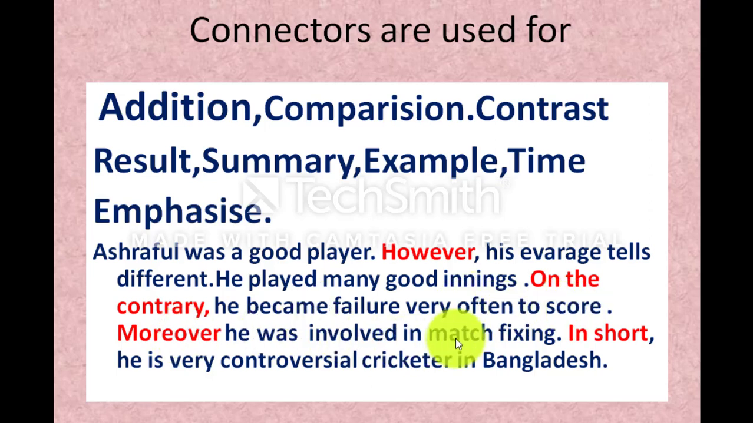He was involved in match fixing. Moreover, তার উপর সে, this is used to add more information. তার উপর he was involved in match fixing. তার উপর সে ম্যাচ ফিক্সিং এ জড়িত ছিল. In short, he is a very controversial cricketer in Bangladesh. In short, মানে পুরো প্যাসেজটাকে সামারাইজ করা হচ্ছে. In short, he is a very controversial cricketer in Bangladesh. সংক্ষেপে বলতে গেলে সে বাংলাদেশের একজন বিতর্কিত ক্রিকেটার.